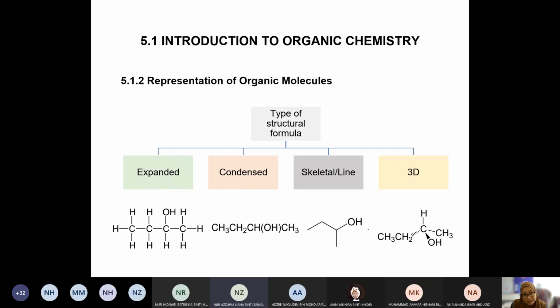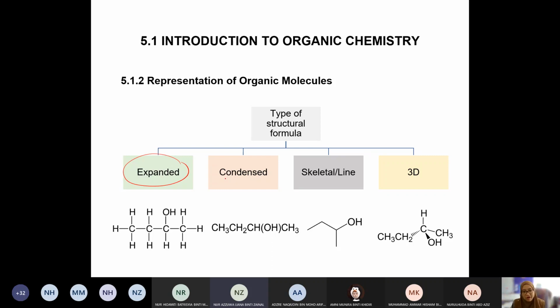Right, so we have different types of representation of structural formula. Okay, so we can represent the structural formula in 4 different ways. The one that you normally learn during your school time or SPM time is this one. It's what we call expanded version, where everything will be displayed, or everything will appear. All the bonds, all the atoms will appear. Okay. Alright, so this is the one. So expanded, everything will be seen.